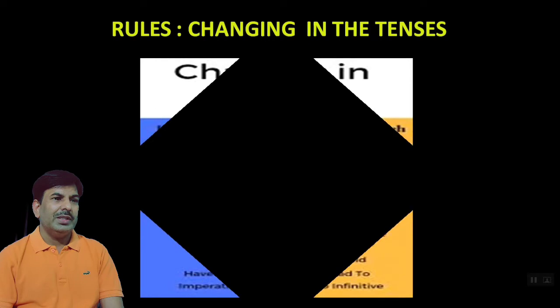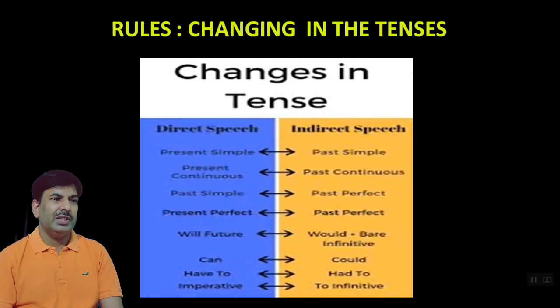Dear students, let us have the changes in the tense. It means how we can change the tenses while converting direct speech into indirect speech. Number 1, present simple will be changed into past simple, present continuous into past continuous, past simple into past perfect, present perfect into past perfect, and present perfect continuous into past perfect continuous tense. And will future form would be changed into would.